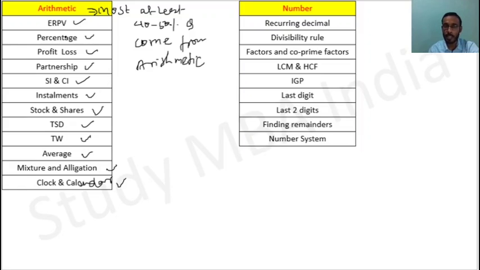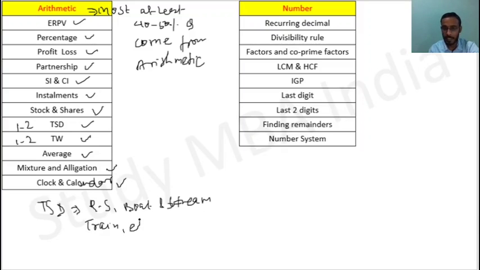However, the most important topic that definitely questions will come from, that definitely will be 1 to 2 questions from time, speed and distance, and similarly 1 to 2 questions from time and work, right? So in time, speed and distance, what you have to learn is the relative speed type questions, right? Boat and stream, you must learn the train related questions, right? Elevator, and obviously the basic questions of time, speed and distance, right?